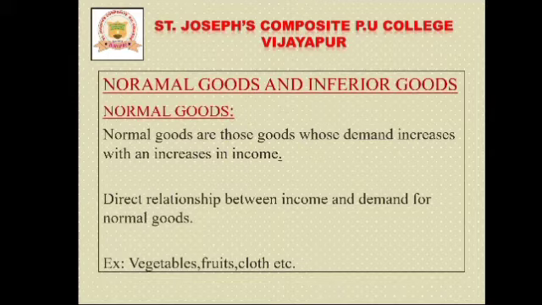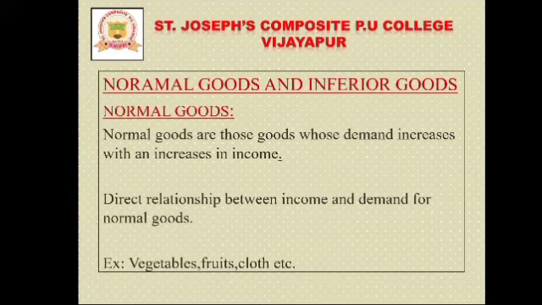Even if the prices of vegetables, fruits or essential items are raised, that is not an issue. That means there is a direct relationship between income and demand for normal goods.